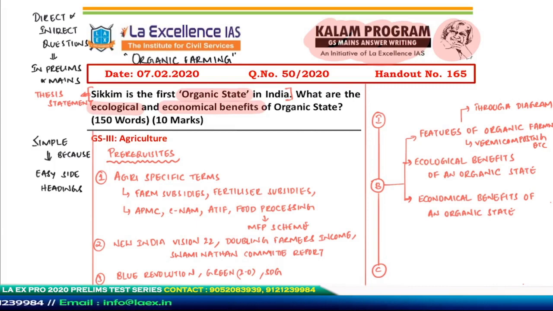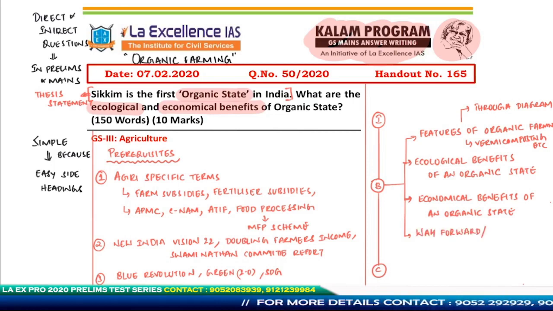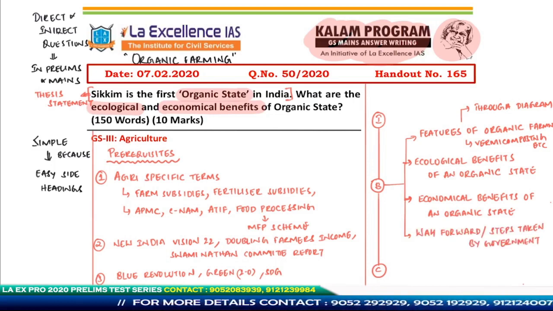In addition, if you're not willing to talk about the features of organic farming, maybe you could talk about the way forward, as in the steps taken by the government to improve organic farming, like the subsidies that are given, like the schemes that have been launched, like the horticultural schemes that have been launched. So all these things can also be talked about as a way forward.